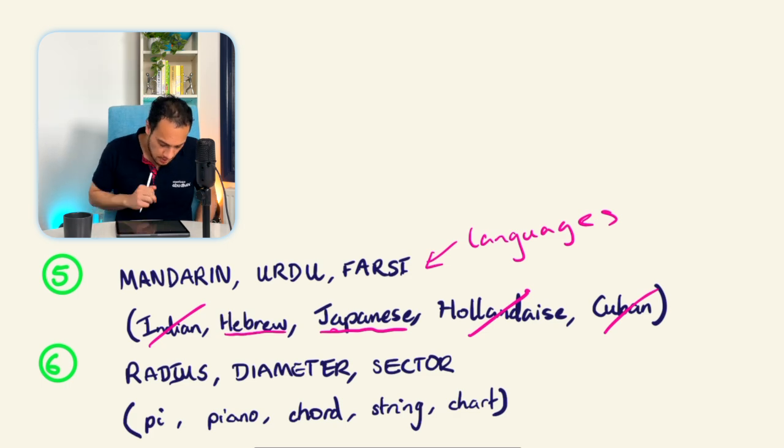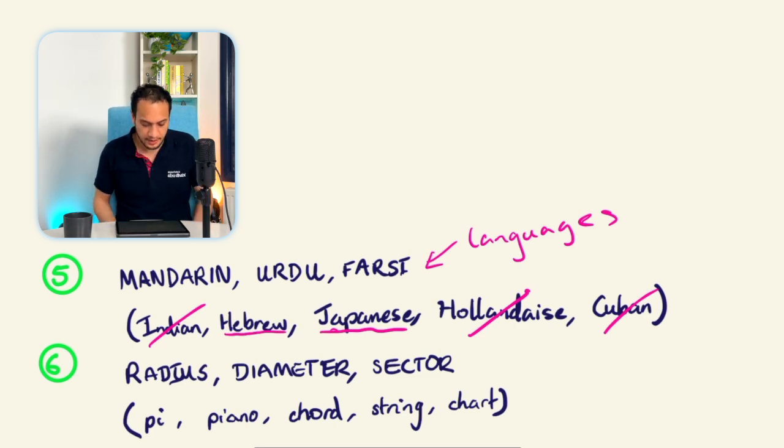The final one, we've got a bit of a mathematical one. They sometimes like to cross these subjects, so reasoning crossed with maths, crossed with English, that kind of thing. So you've got radius, diameter, and sector. These are all to do with circles, and they're mathematical terms.